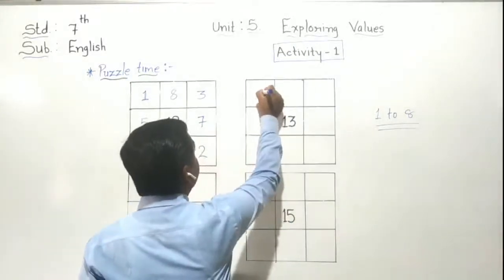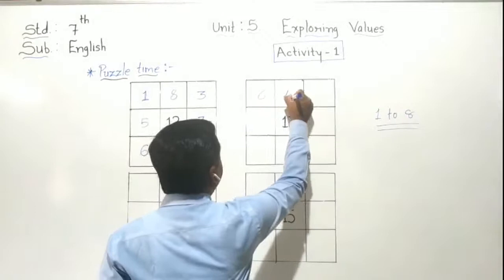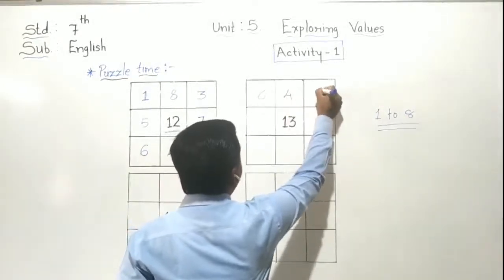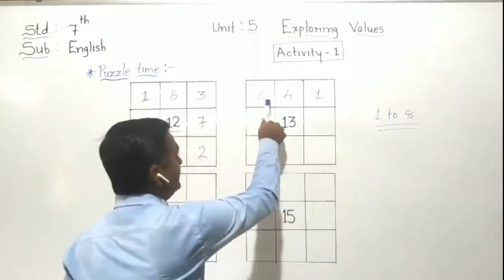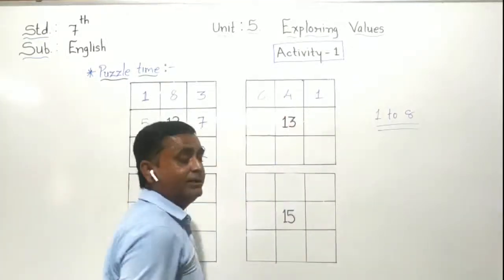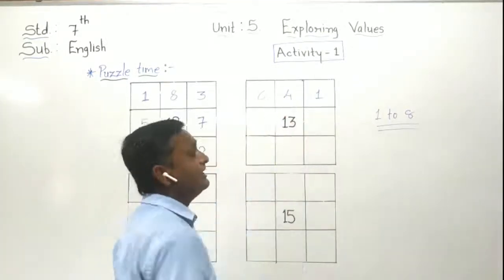For example, I put here 8, then 4, then 1. Now what's the total? Count it. 8 plus 4, 12, 12 plus 1, 13. So it's become a 13 answer.